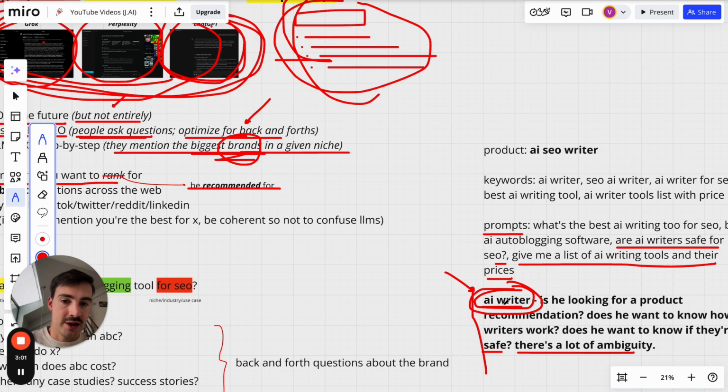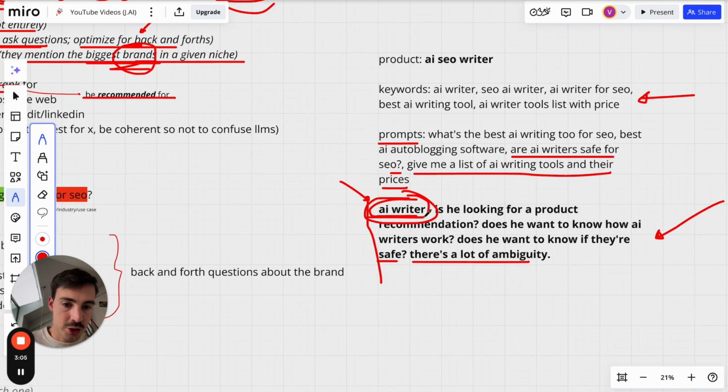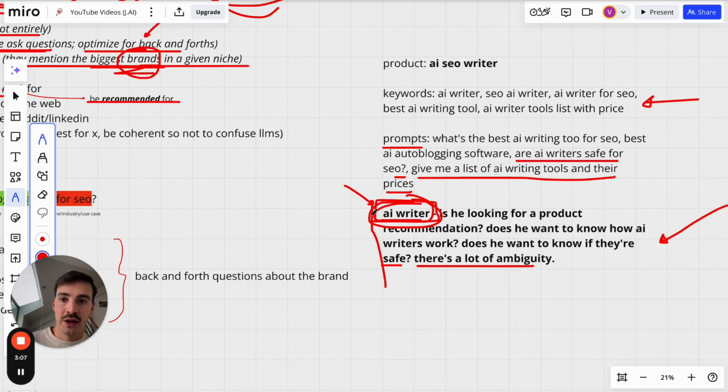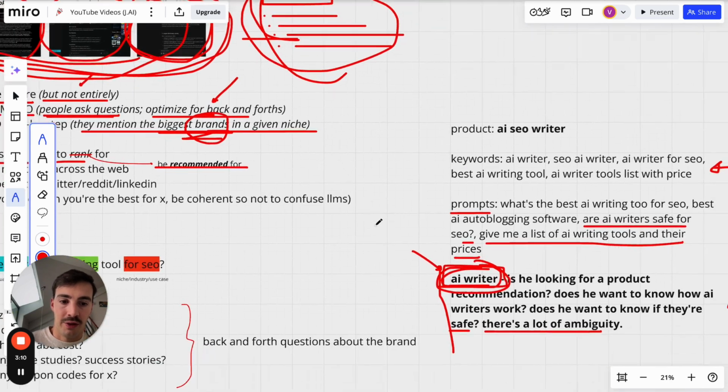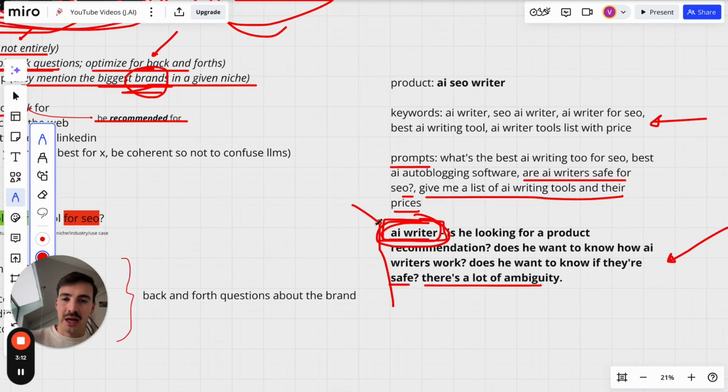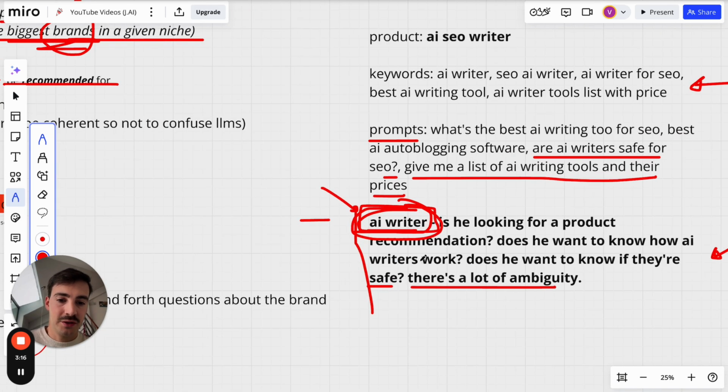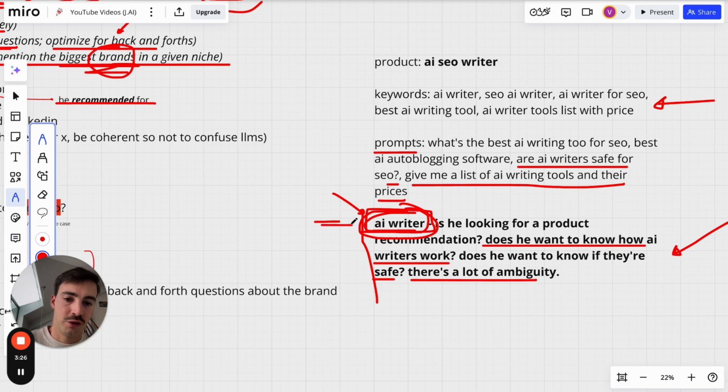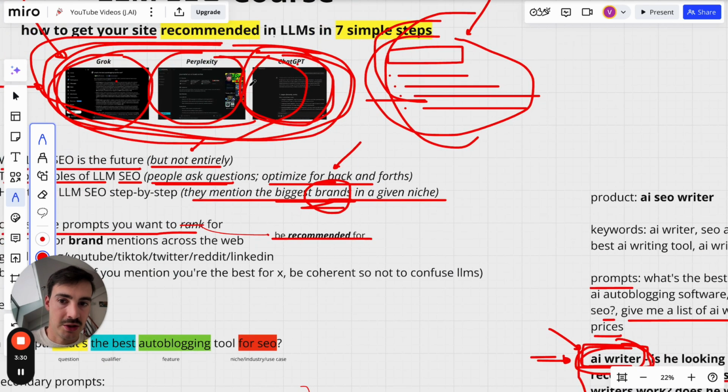You'd never search for this there because you've used it before, you know that if you just search for this, it's not enough context for it to give you a proper back and forth. You'll have to give it a second prompt, maybe a third prompt. If you just search AI writer, what happens if it gives you info on how they work? You say, oh no, don't tell me how they work. Give me a list of some. Tell me the prices. So inherently, you know not to search for keywords with a lot of ambiguity on these types of new search engines.